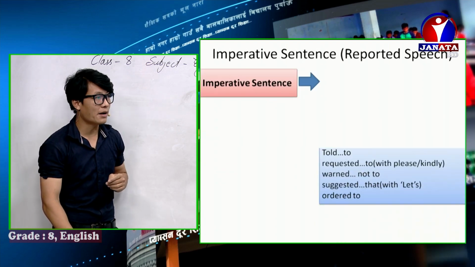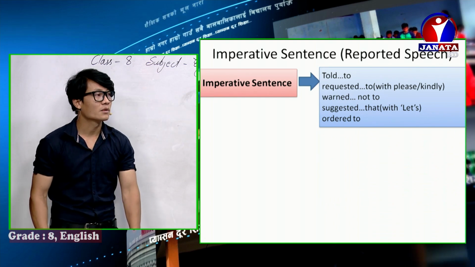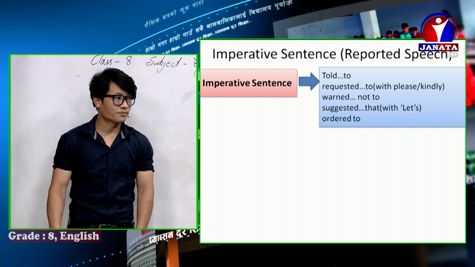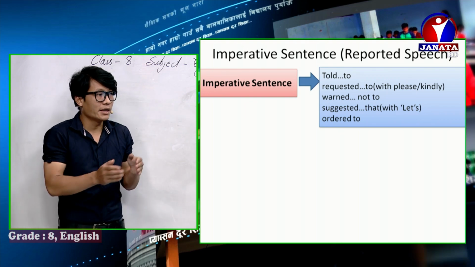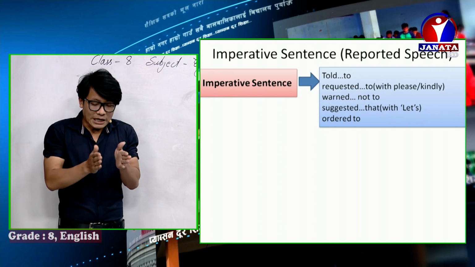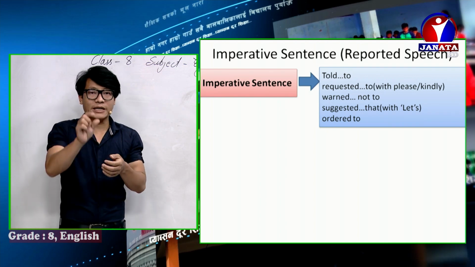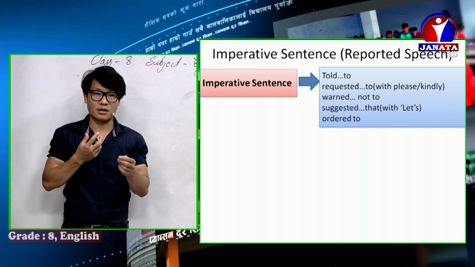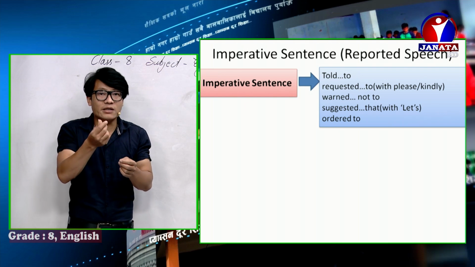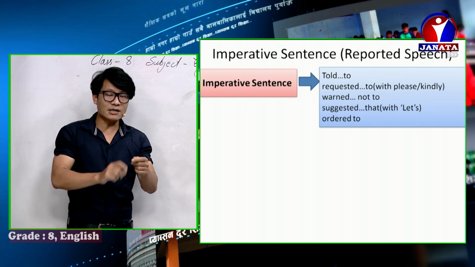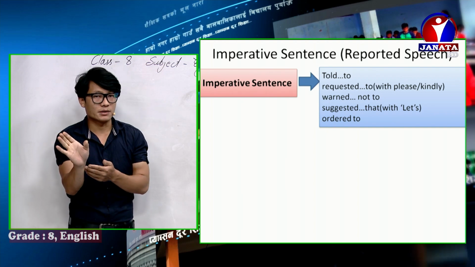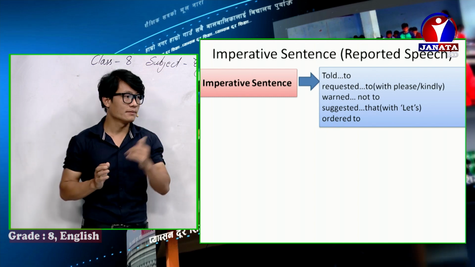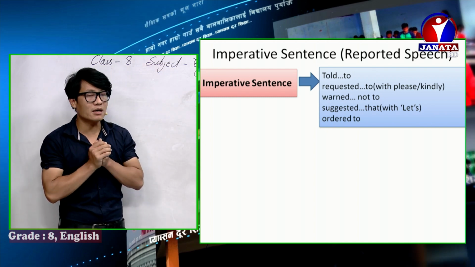Okay, imperative sentence. How to change imperative sentence into indirect? Like this. Told to, remember this. Requested to with please or kindly. If there is a please or kindly word with an imperative sentence, then that makes a request. Like, please come here. So this is a request. Why? Because there is a please. If there is only come here, then that may not be a request. But when there is a please or kindly word, then that makes a request. Okay? So we need to write requested to.